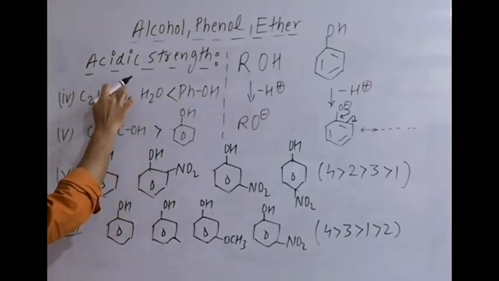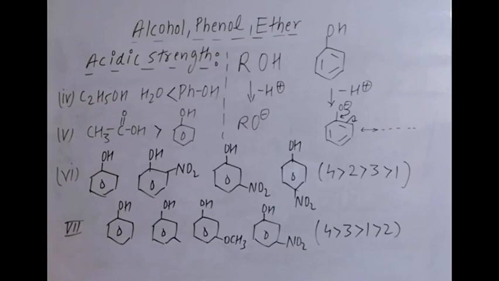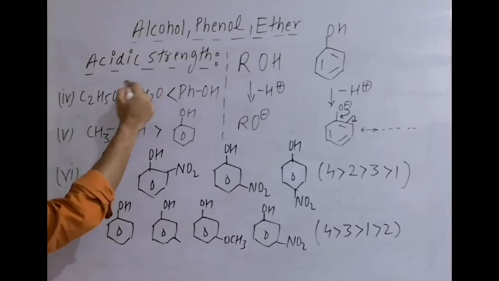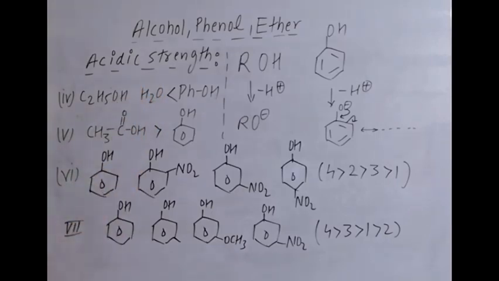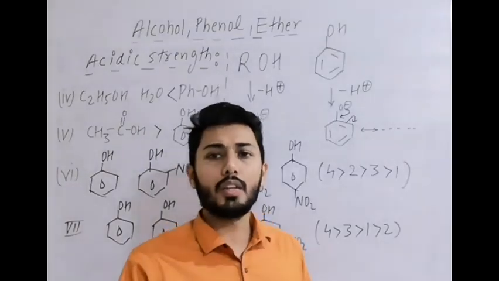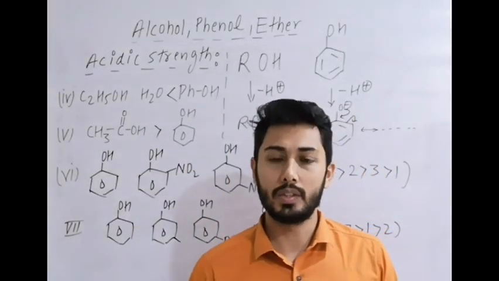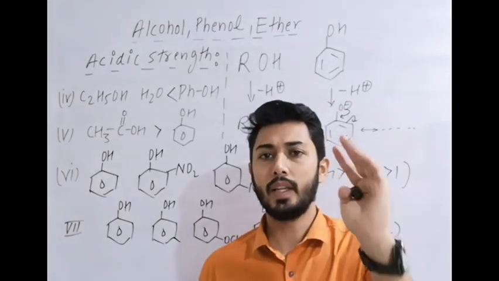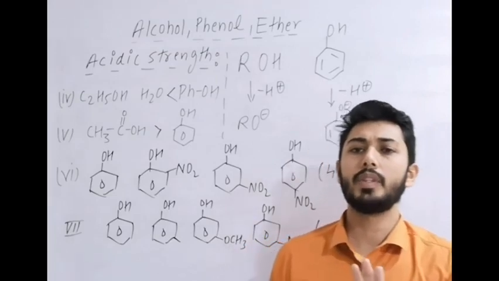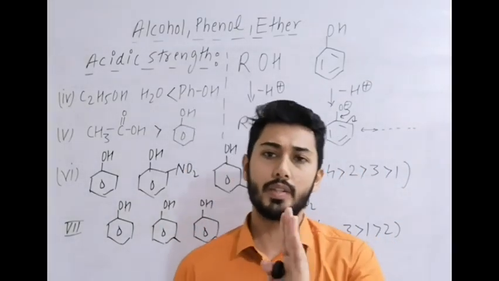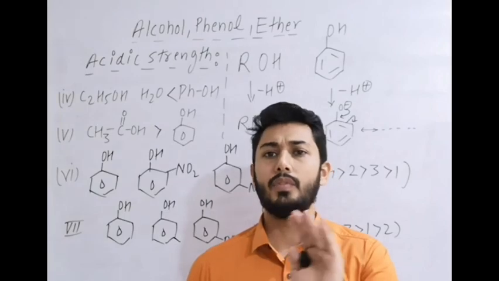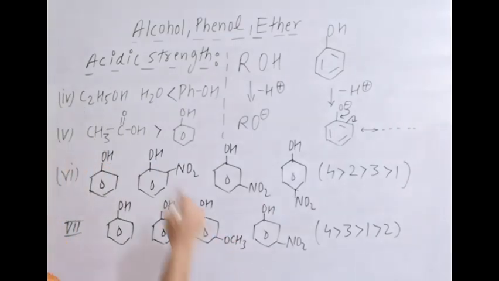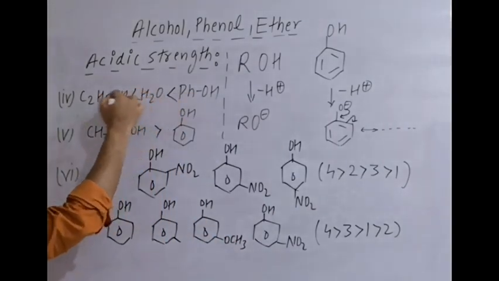Now here, O minus is getting the plus I effect of the ethyl group of ethanol. That's why it is less stable. But in water, after loss of H plus, the O minus is not getting destabilized by any plus I group. Therefore, water is more acidic than alcohols. This is the general term, but methanol is slightly more acidic than water. So whenever the general term is needed, we use that water is more acidic than alcohol, except for methanol, which has a very slight difference. But in general, alcohols are less acidic than water. The order is maximum for methyl, then 3, 2, 1.